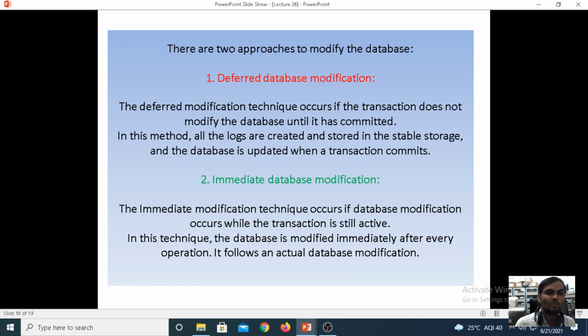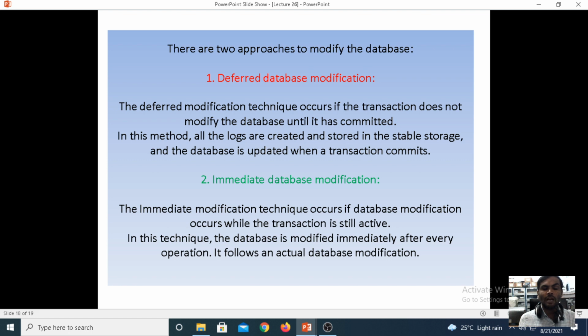Coming to the other approach to modify the database, we have immediate database modification. This technique occurs if the database modification occurs while the transaction is still active. In this technique, the database is modified immediately after every operation. In deferred modification, the commitment comes after executing the transaction, whereas in immediate modification, it does not wait for the commitment.